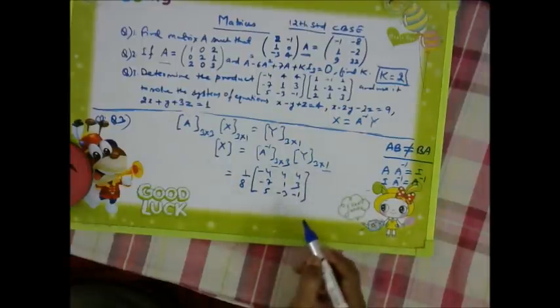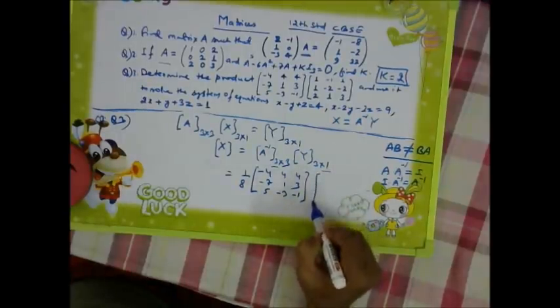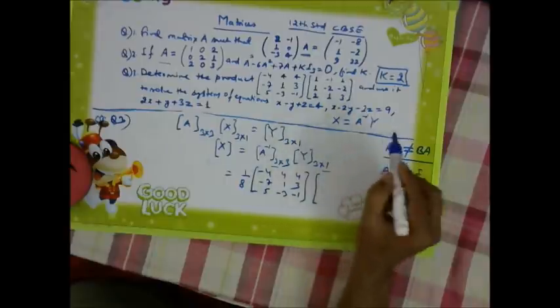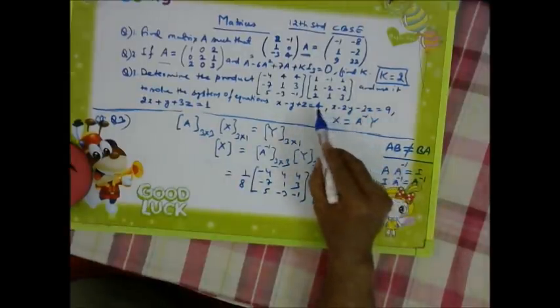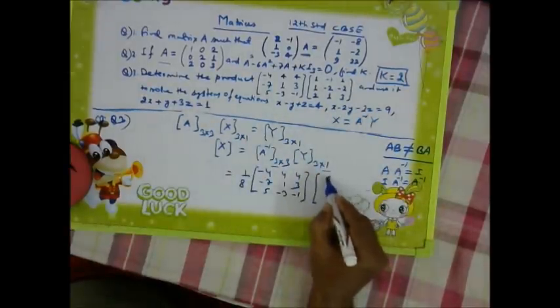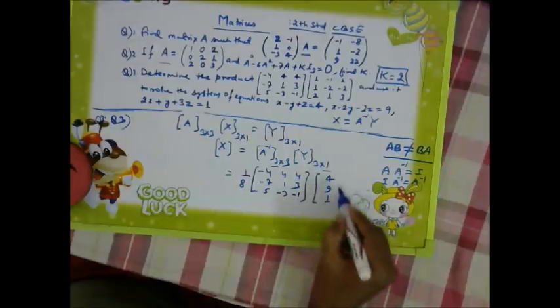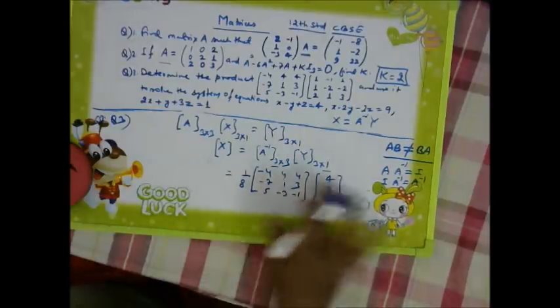So this one will be our A inverse. And Y is 4, 9, 1. Now we have to multiply.